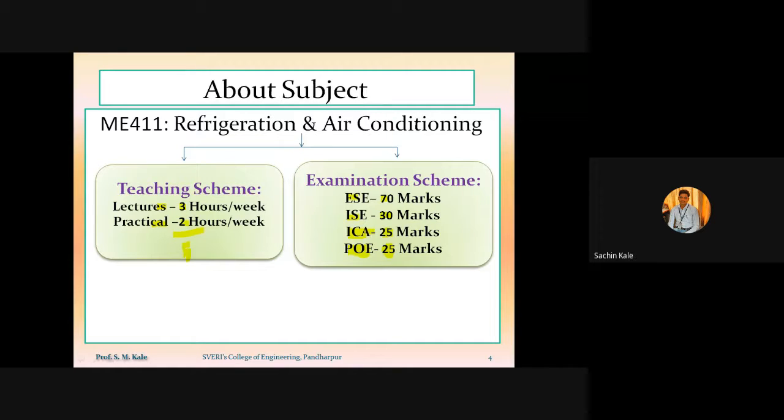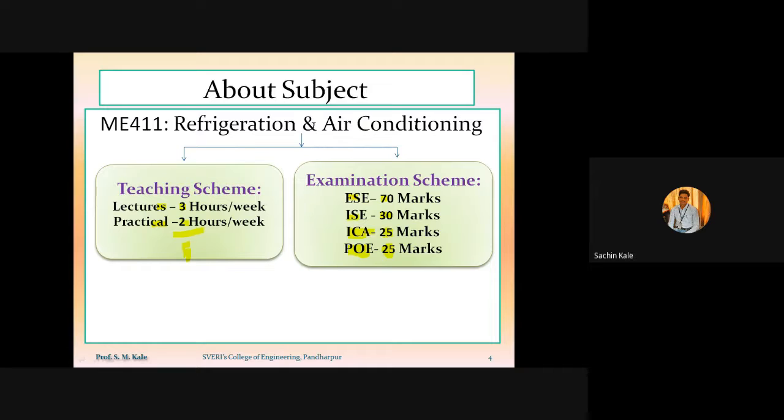But in POE, practical oral examination, the external examiner may ask basic theory questions related to your subject as well as practical, and may also ask you to perform any of the experiments, take the readings, and do the calculation for obtaining the result.